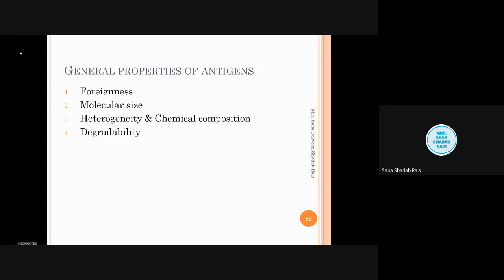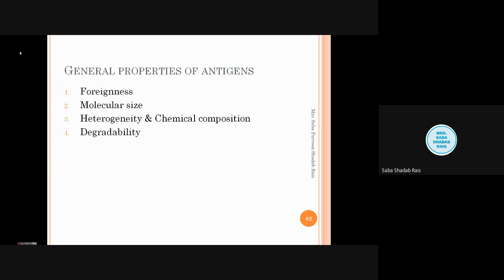For that reason, large insoluble macromolecules will give a more immunogenic response as compared to small soluble ones, because larger molecules can be readily phagocytosed and processed. Macromolecules that cannot be degraded and cannot be presented on MHC molecules will not show immunogenicity. Substances which are rapidly broken down by tissue enzymes will also not show any antigenicity. It should have degradability, like being broken down by antigen presenting cell phagocytosis.